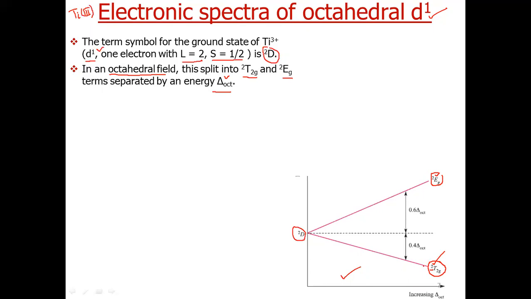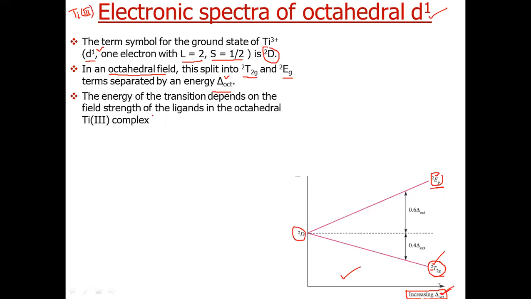Now the amount of energy required for the transition from the T2g state to the Eg state will depend upon the energy difference between these two states, and the energy difference increases with increase in crystal field splitting energy. So it depends upon the field strength of the ligands.